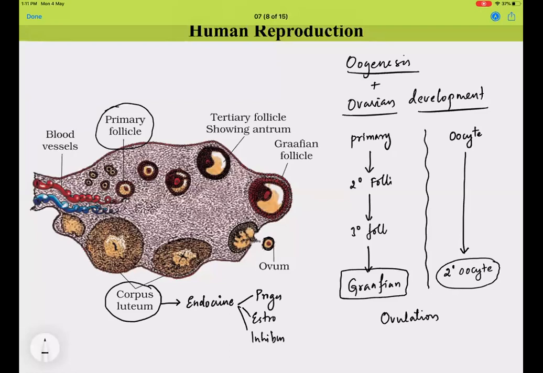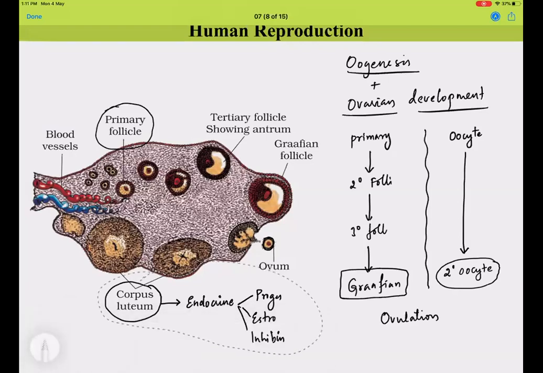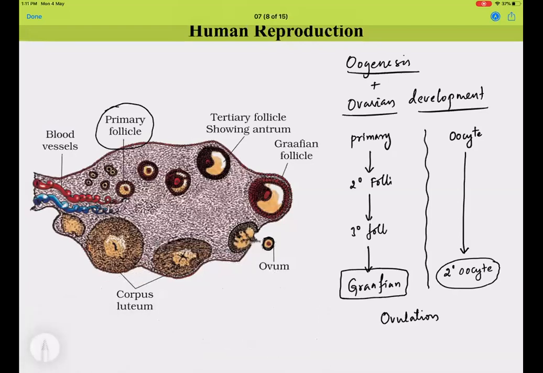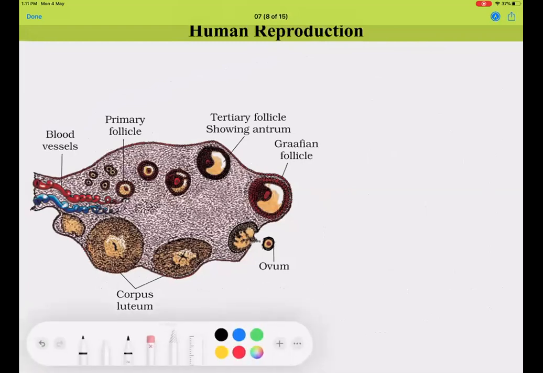So these are various hormones which are released by your corpus luteum. This is the overview of the exact process that is happening. So let us talk about how exactly things operate in ovarian follicles and what happens to the primary oocyte.